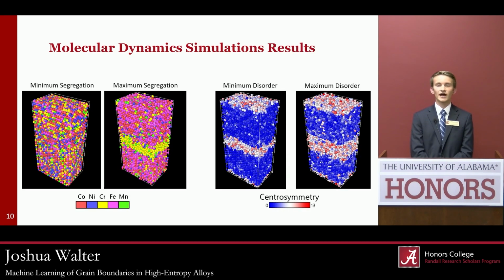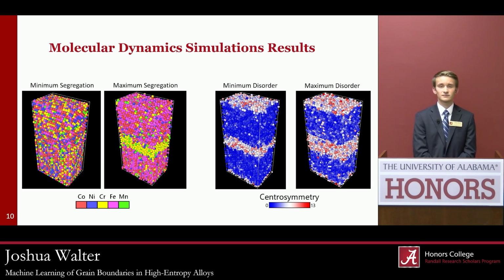So here's a graph of some of our molecular dynamics simulation results. On the left here is the minimum and maximum segregation that our Bayesian optimization model predicted, and then we conducted simulations on. And as you can see, there tended to be a lot more segregation of chromium and manganese in that second simulation, showing that our Bayesian optimization model tended to accurately predict these sort of results.